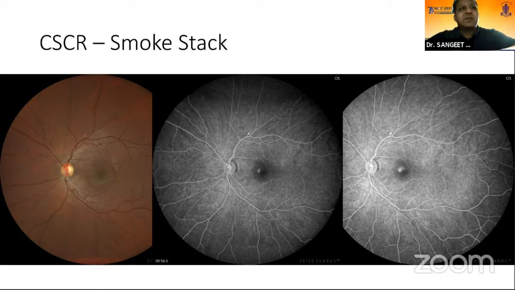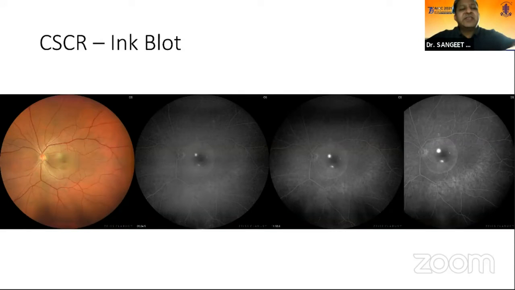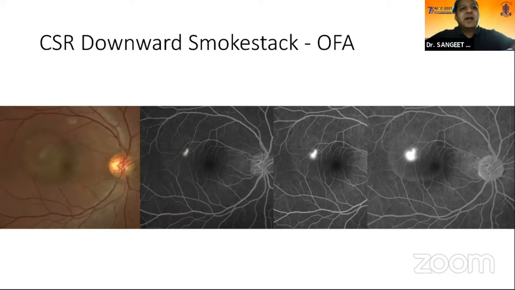And even oral fluorescein angiography, which was earlier thought unable to pick up early phases, was able to detect this dynamic change happening in the CSR. Again, in another patient, you can see the ink blot type of leakage happening in CSR. Another patient of CSR with a downward smokestack appearance was picked up easily by the oral fluorescein angiogram.